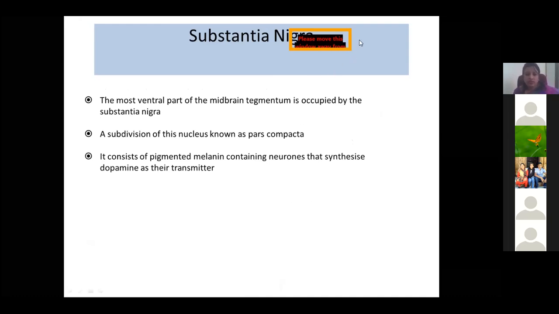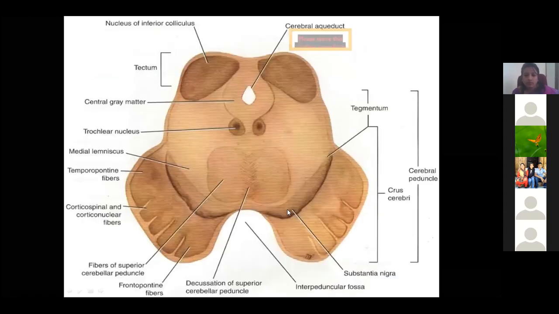Then there is the substantia nigra. The substantia nigra is an area rich in dopamine, which is very dark bluish in color. It consists of pigmented melanin-containing neurons that synthesize dopamine as a neurotransmitter. So this is the substantia nigra, present in front of the crus cerebri.